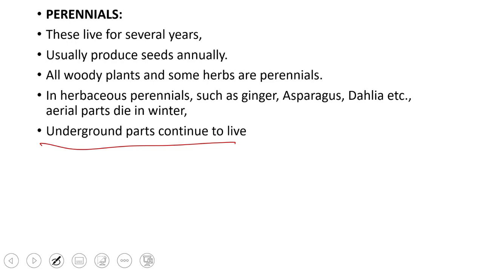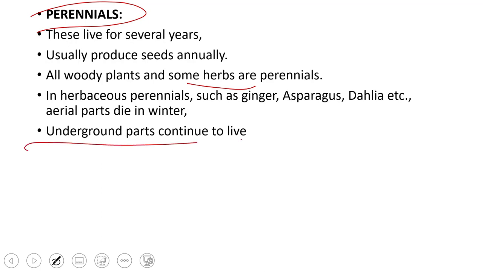Otherwise, the aerial parts of the plant do not live for several years or many years. This is actually the underground part which makes the plant perennial. So herbaceous plants are mostly annuals, but they become perennial because of these underground parts which survive the harsh weather, and then they give rise to aerial shoot in the next season, and in this way the plant perennates.